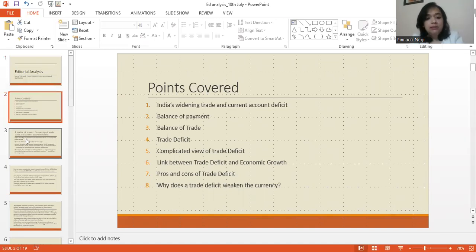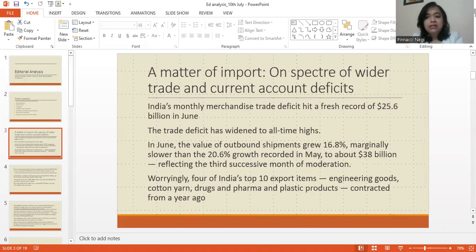So let's get started. Now, students, this article is titled "A Matter of Import: Spectre of Wider Trade and Current Account Deficit." So the article says that India's monthly merchandise trade deficit hit a fresh record of $25.6 billion in June. That means our merchandise trade deficit.